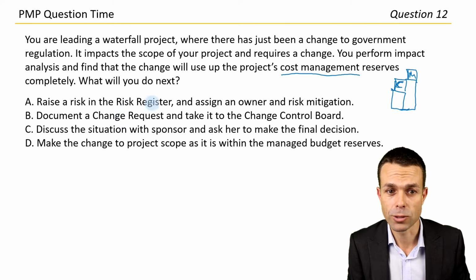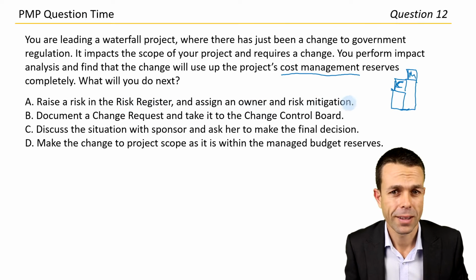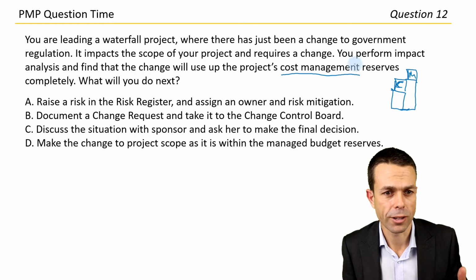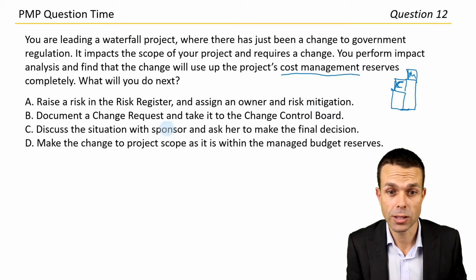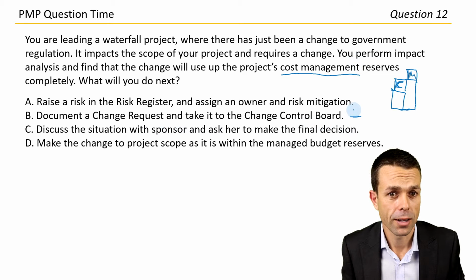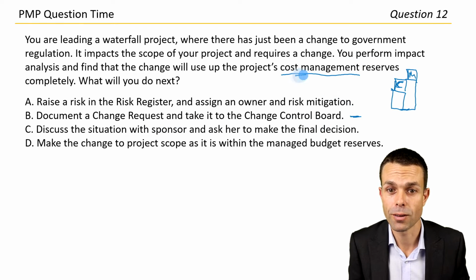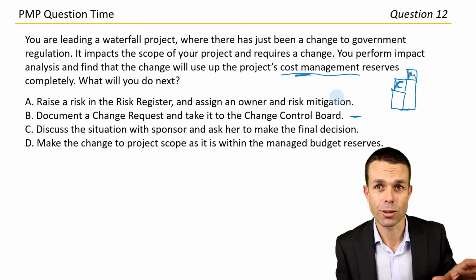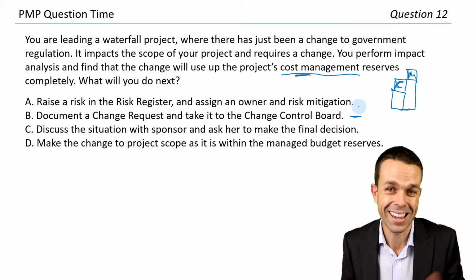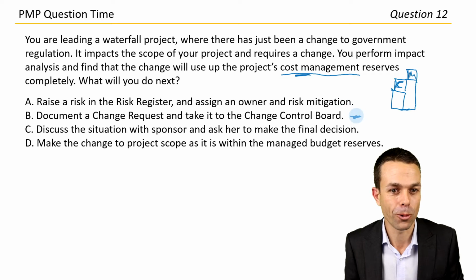Raise a risk in the risk register and assign an owner. Okay, what are we trying to do here? A change that needs government regulation. Okay, document a change request and take it to the change control board. I think that's probably going to be our one. Even though it uses up all of our cost management reserves, that's just trying to throw us off, because what do we actually have to do? We still have to do the change request, okay? So I think that's probably going to be our one.